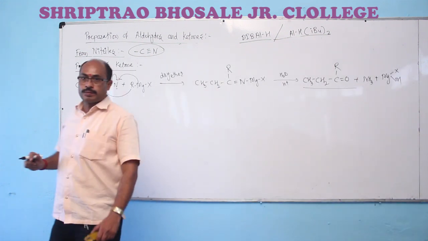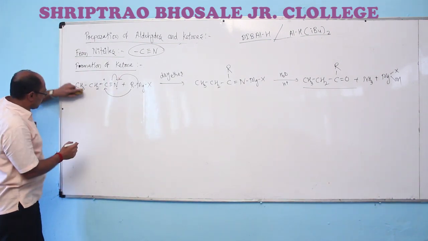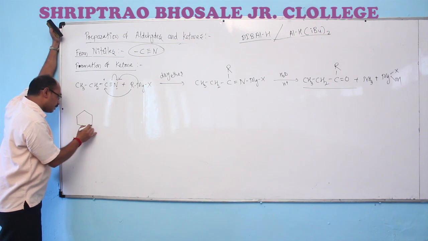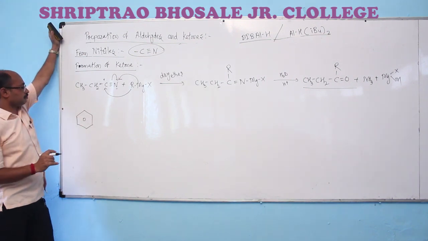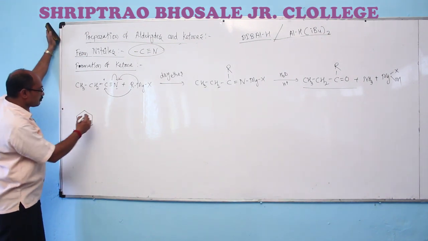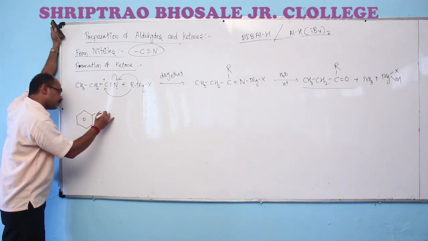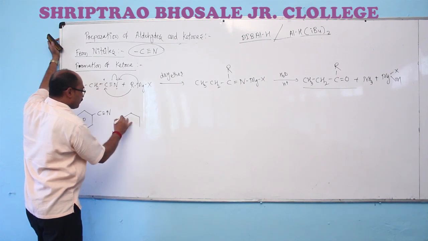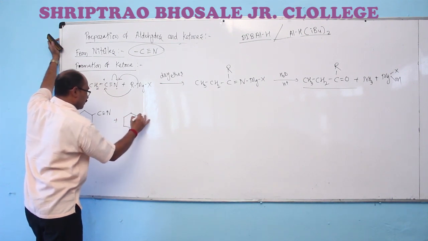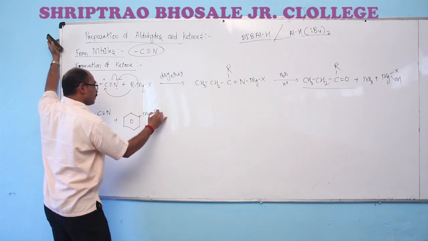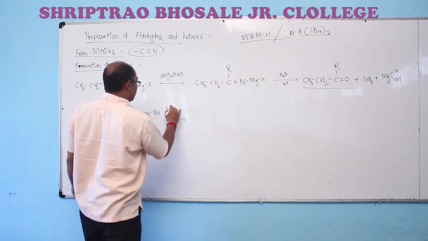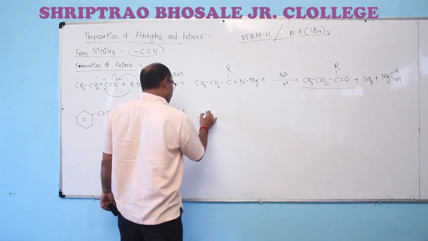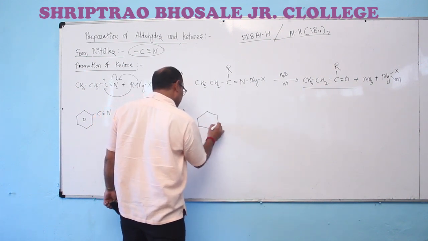Suppose I am taking another example. When benzonitrile is treated with phenyl magnesium bromide in presence of dry ether, we have the formation of an imine complex here.